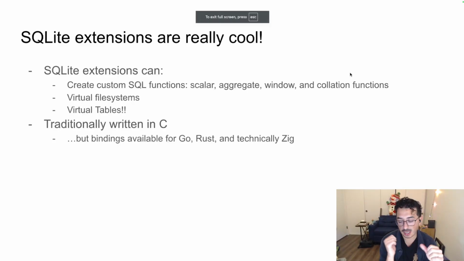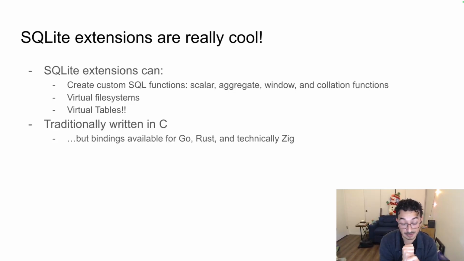SQL functions, whether that's scalar, aggregate, window functions, or collations. That's possible to do using a SQLite extension. If you have a SQLite extension, you could do virtual file systems. So if you're someone who wants to build a SQLite database on top of S3 objects or on other esoteric data storage systems, that's possible as well, by building a custom virtual file system.